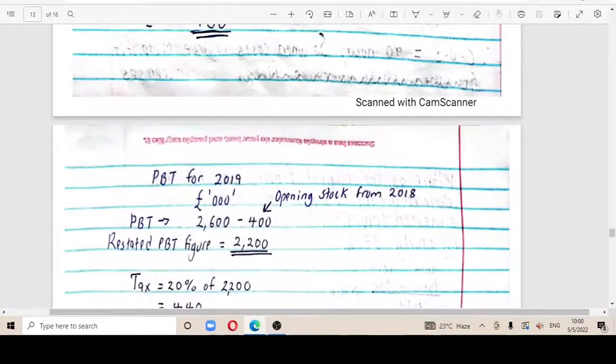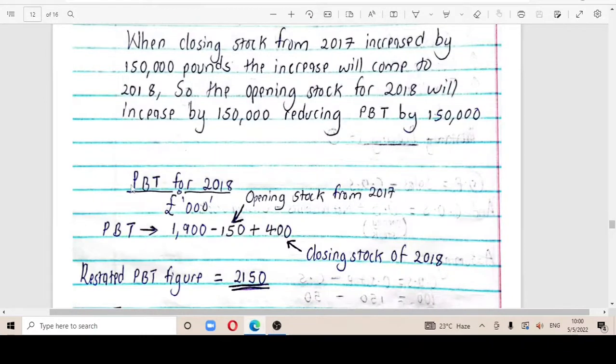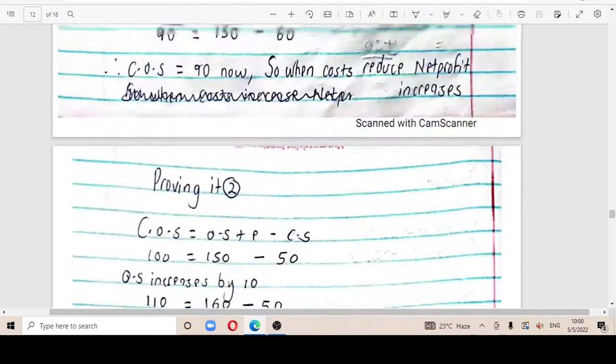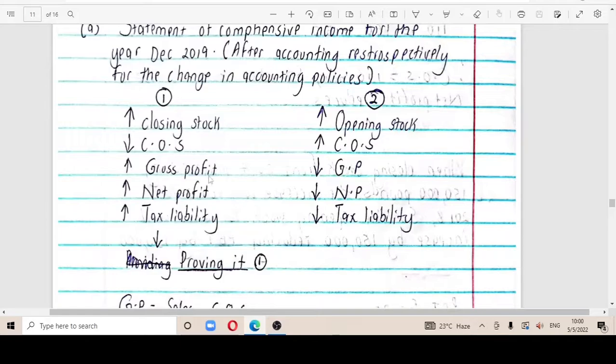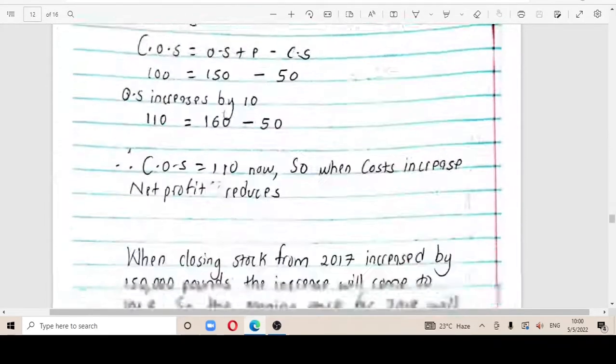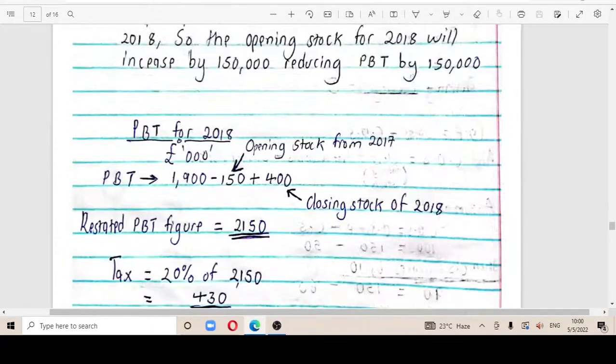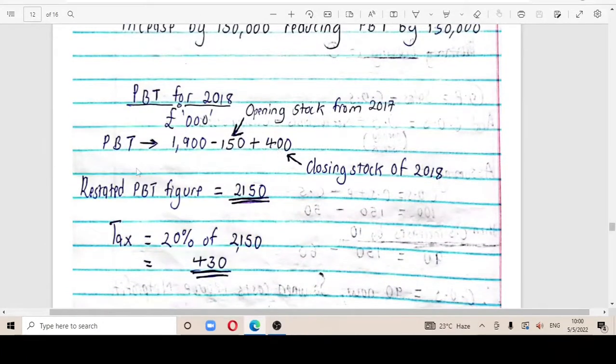We're just going to come to the profits before tax of 2018, and we add our 400 pounds. So meaning our closing stock of 2018 is going to increase by 400 pounds, meaning that if the closing stock increases, our gross profit is going to also increase. So we're just going to come and we add. So this is what we do, we add. So meaning our restated profit before tax figure is going to be 1,900 minus 150 plus 400, which is going to give us